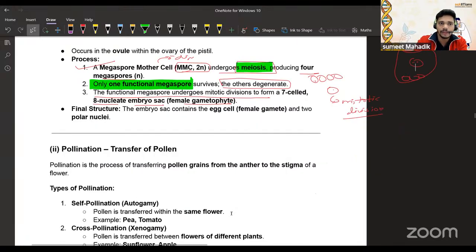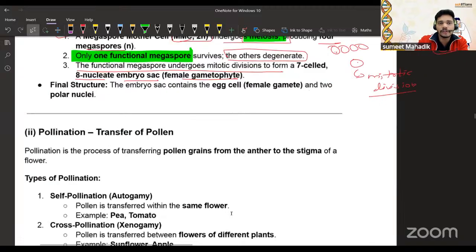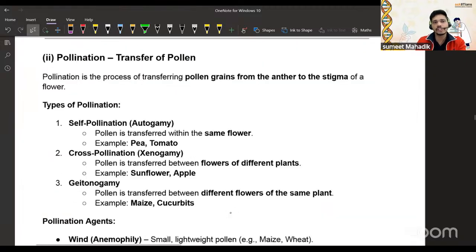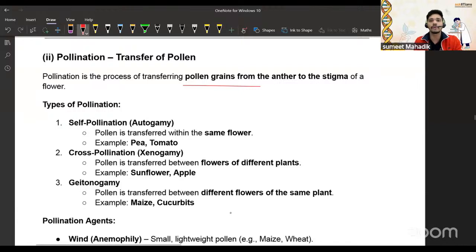Very good. Now, pollination, the transfer of the pollen grains. Pollination is the process of transferring the pollen grains from the anther to the stigma. Self-pollination, cross-pollination, and geitonogamy. Self-pollination is also called autogamy. Pollen is transferred within the same flower.